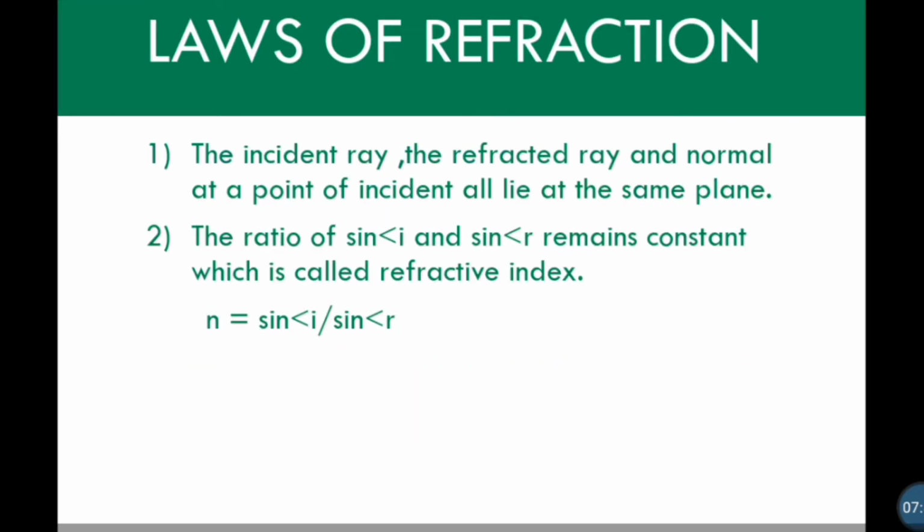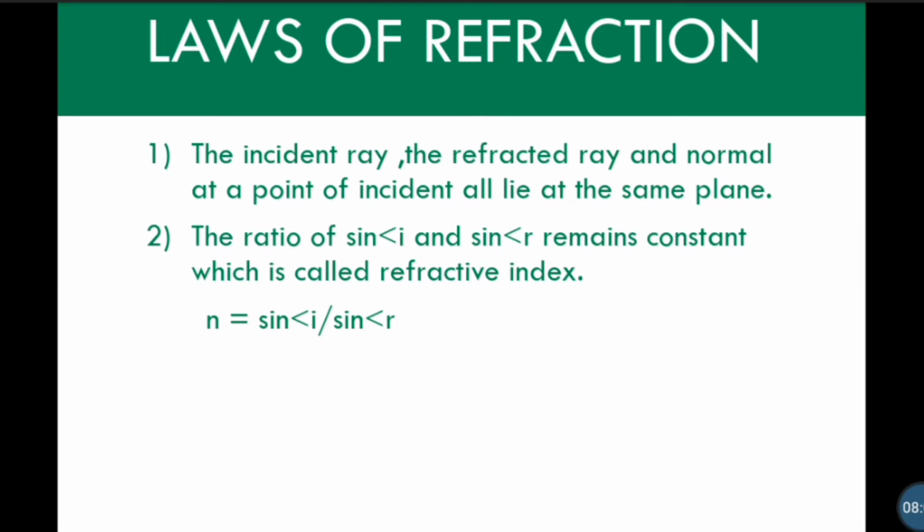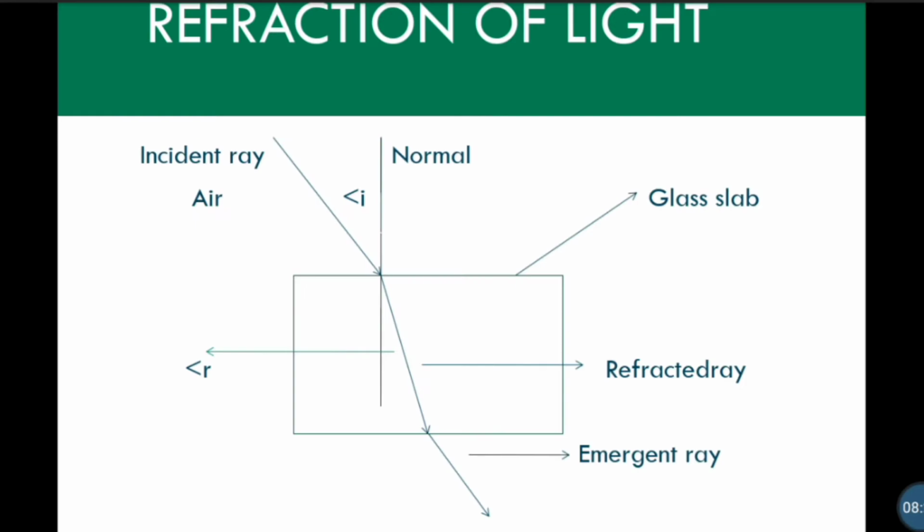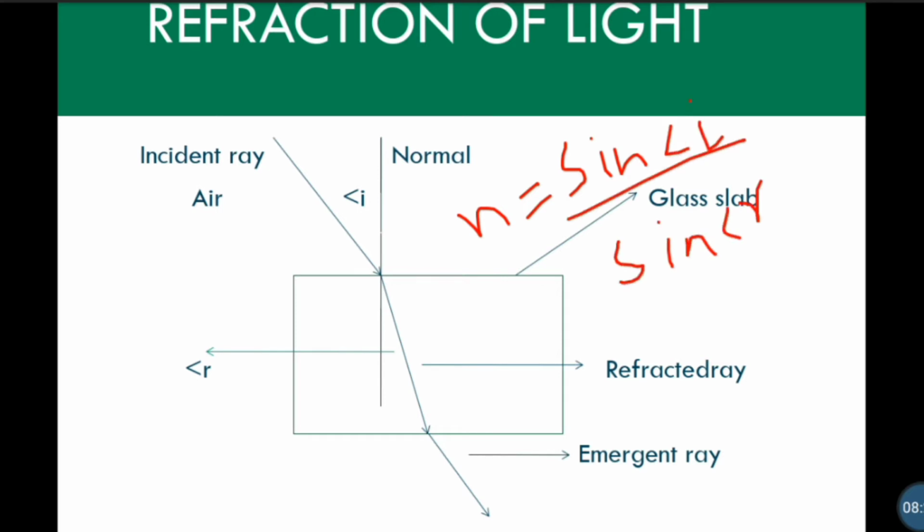Now let's see the second law. The ratio of sine angle I and sine angle R remains constant, which is called the refractive index. If you find the ratio of sine angle I and sine angle R, it remains constant for the same medium.